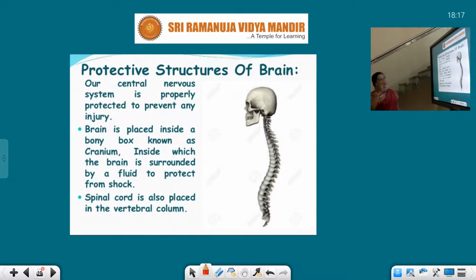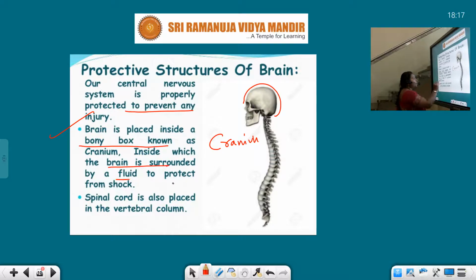Let us see the protective structures of the brain. Our central nervous system is properly protected to prevent any injuries. The brain is placed inside a bony box known as the cranium. This particular part is nothing but the cranium, inside which the brain is surrounded by a fluid to protect it from shocks.